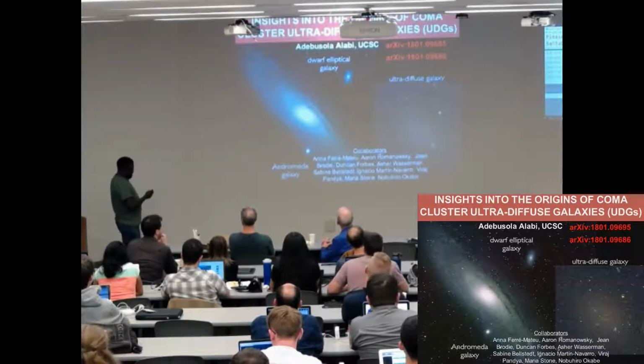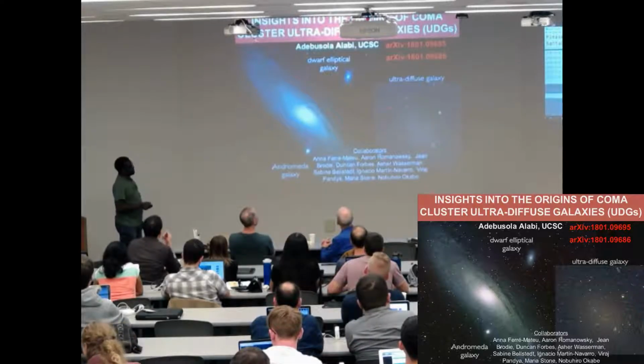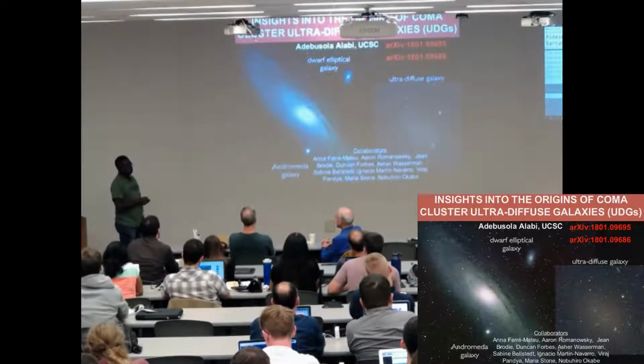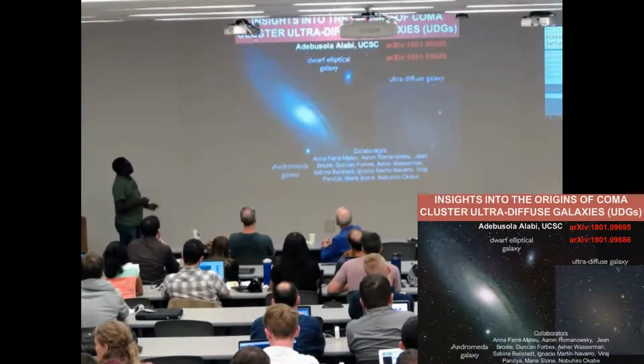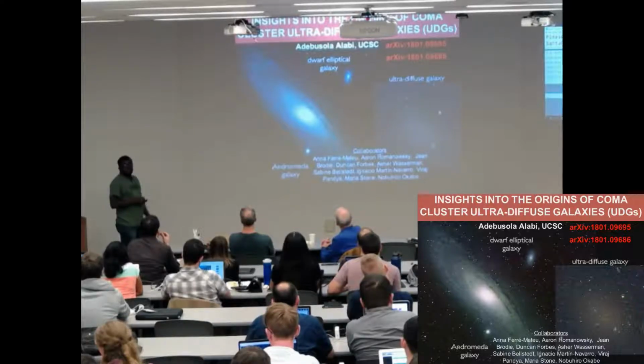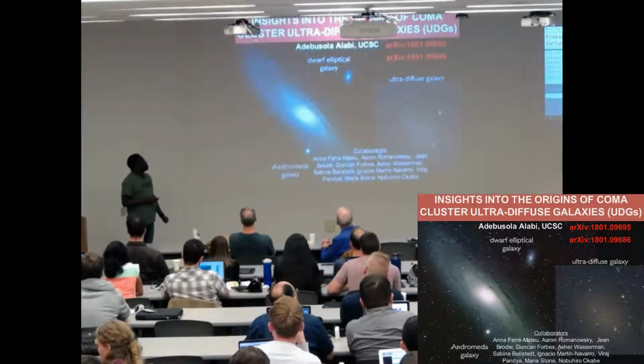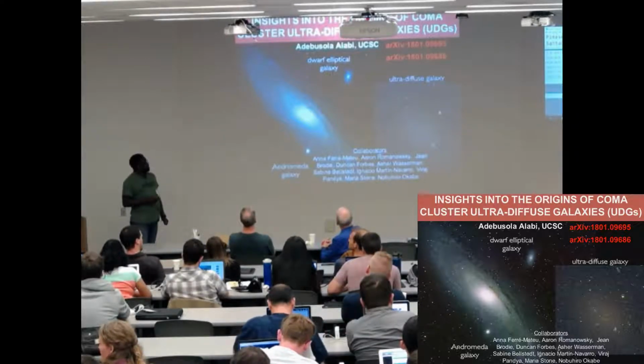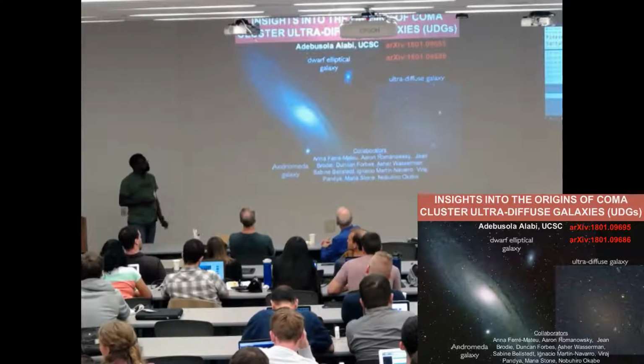So I'm going to be talking about galaxies that look like this, ultra diffuse galaxies. I know you've seen this image twice today. Yeah, so I'm going to skip the introduction, but I'm going to be talking about how we think ultra diffuse galaxies in cluster environment, in dense environment, in particular Coma cluster, how they formed.